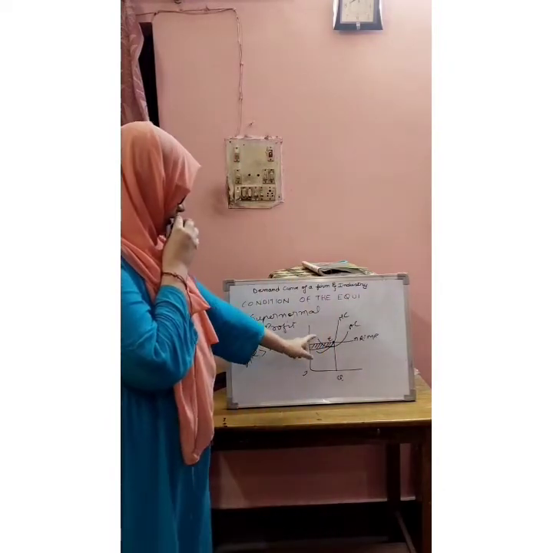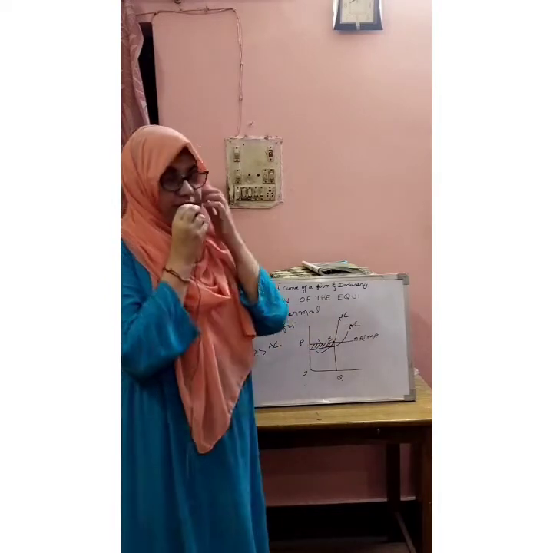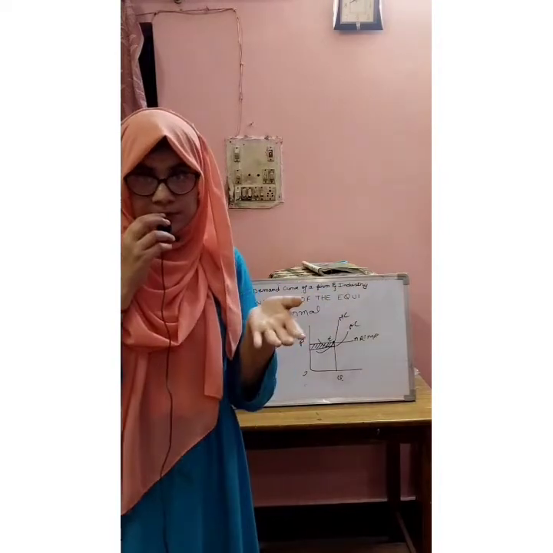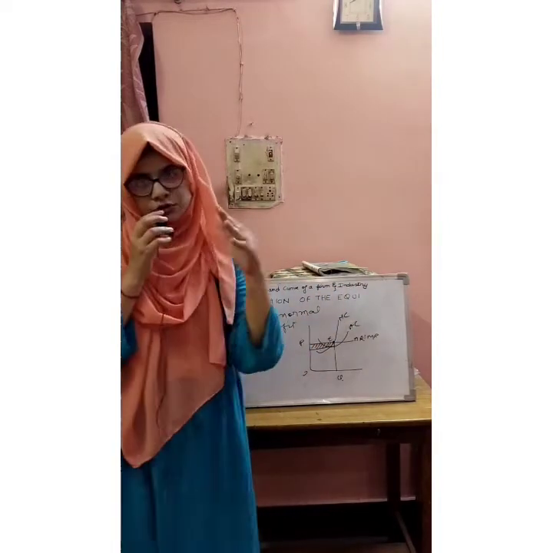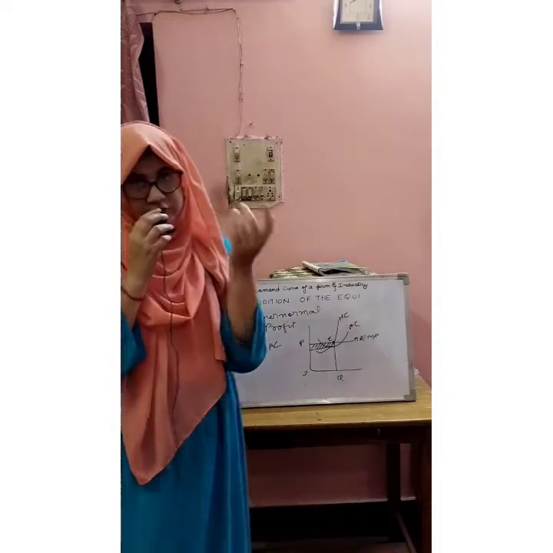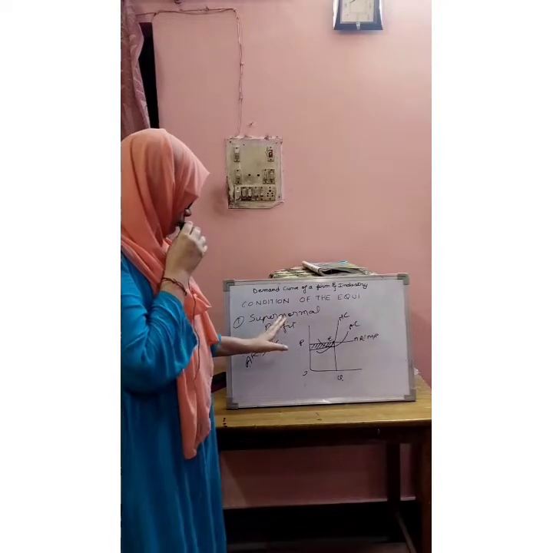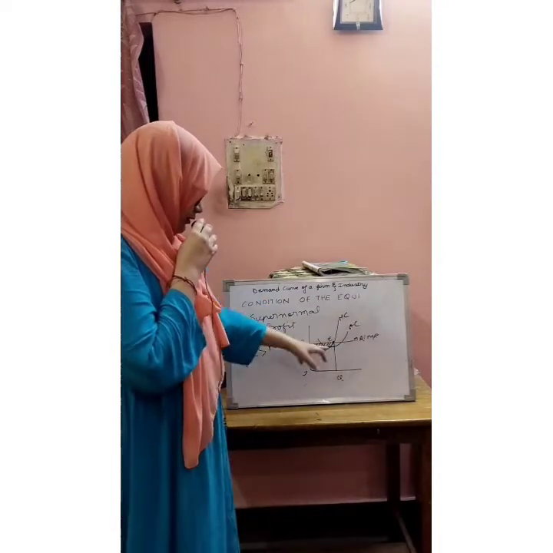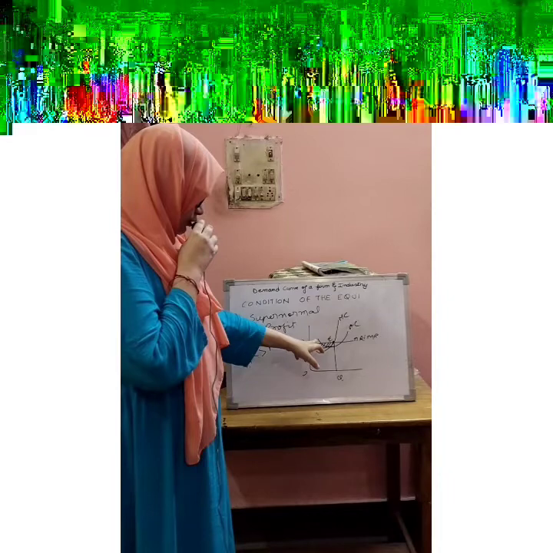As you can see that this is the average cost curve, and we have studied in our previous videos why average cost and marginal cost curves are U-shaped. If you haven't seen that video, you can watch on my channel. So moving on, this is the average cost which is of U-shape, and it is less than MR curve or AR curve.